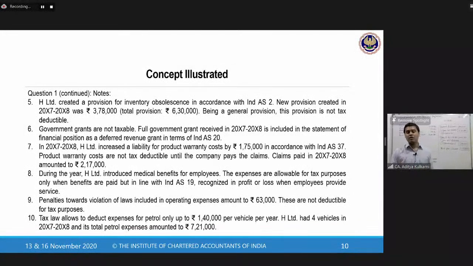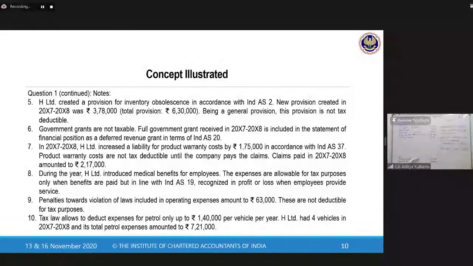But we have to follow Ind AS 2, so we will have to create this provision. Therefore 3,78,000 you have made the provision, you will add it back. So inventory obsolescence. How much is the provision? 3,78,000. 6,30,000 is the total provision, that is the balance sheet figure. That is not required right now.